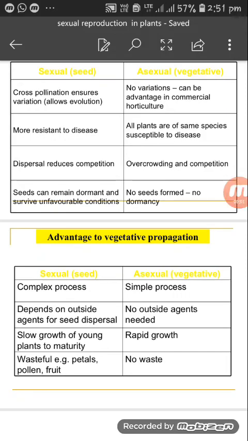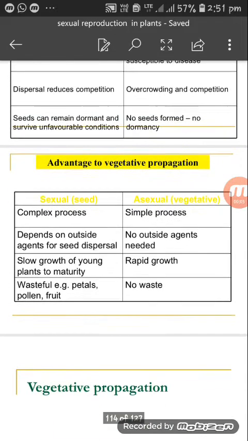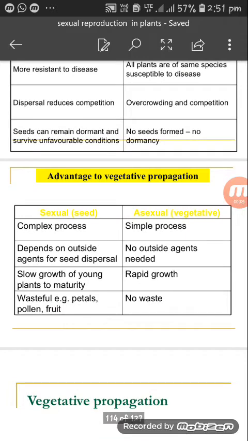Let's see the advantages of vegetative propagation. Sexual reproduction is a complex process, whereas asexual vegetative propagation is a simple process. Sexual reproduction depends upon outside agents for seed dispersal. No outside agents are needed for asexual vegetative propagation.